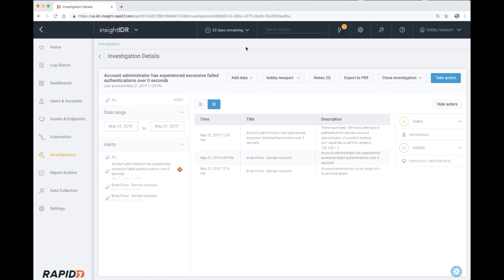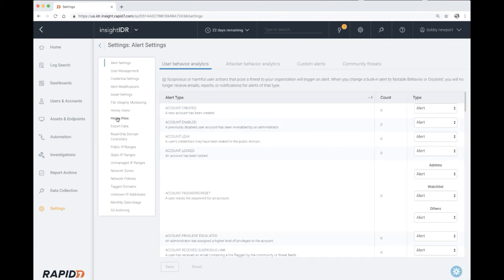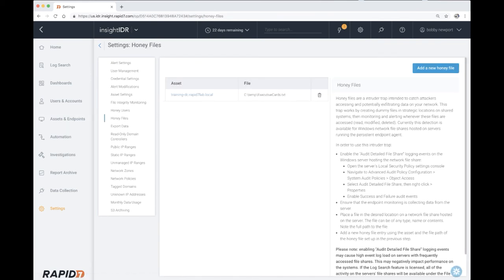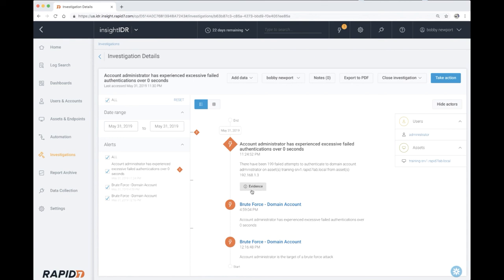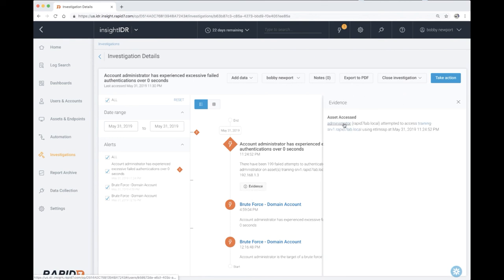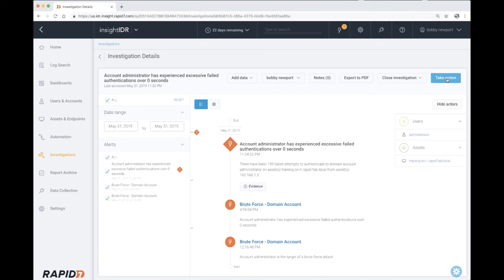Now, the place you set these up is located in the settings section on the lower left-hand side of the web UI. And as you can see, I've set this up on the training DC, so if they do get the password on training server 1 in those brute force attempts and they happen to find our file, we should also be notified. Now that we know this is set up, we'll keep our eyes open for any hits on this file, as that's going to be a red flag right away.